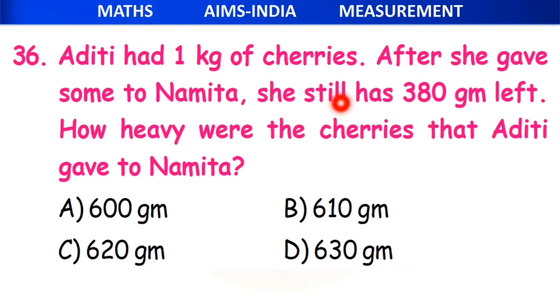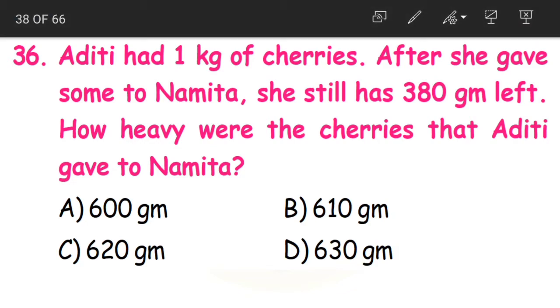Next question number 36. Aditi had 1 kg of cherries. After she gave some to Namita, she still has 380 grams left. Now, how heavy were the cherries that Aditi gave to Namita? What are they saying? First, Aditi had 1 kg. From that, she gave some to Namita. When I give something to someone, will the quantity I have reduce or will it increase? It will decrease. We are giving away.